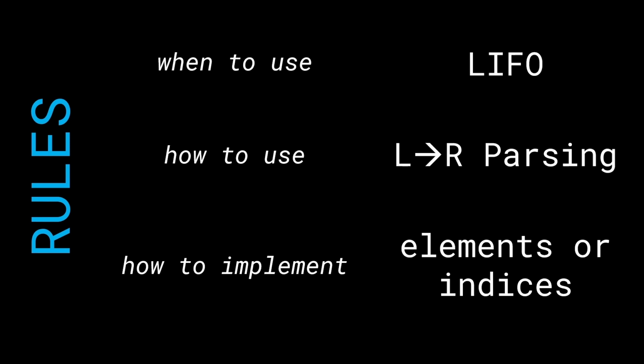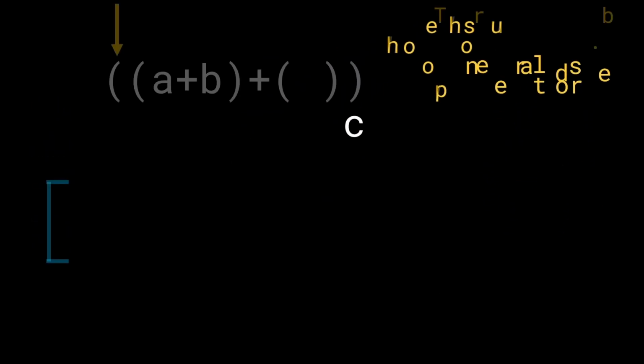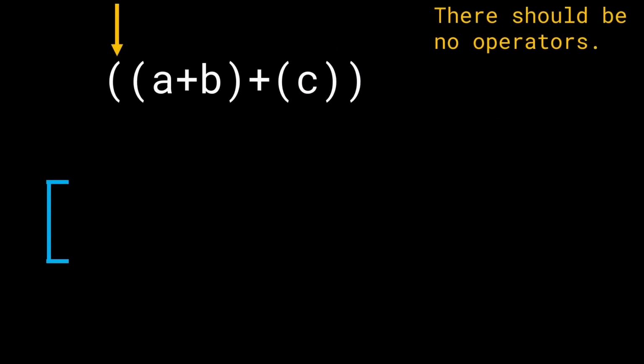And finally, how do we implement this? In this question, the elements are the bigger focus instead of the indices. So let's just focus on elements. Let me actually go ahead and show this to you. As we discussed, there should be no operators between any two sets of braces. This is something we'll keep in mind as we go through the example.